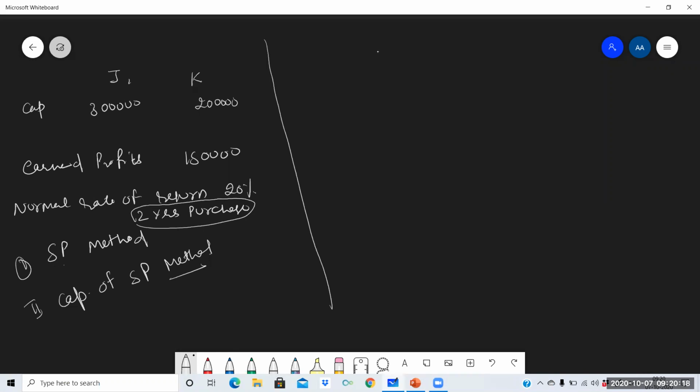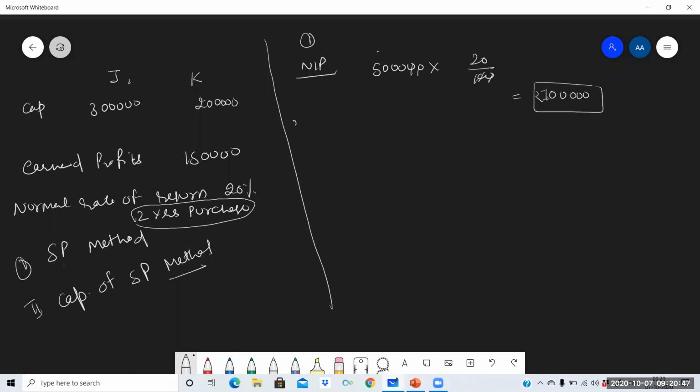So the capital invested here is 3 lakh, J's capital and K's capital 2 lakh. So the total capital investment here is 5 lakh. So first of all, we need to calculate normal profits. First step, 5 lakh into rate. What is the rate? 20%. So the answer is 1 lakh. Normal profits are of rupees 1 lakh.